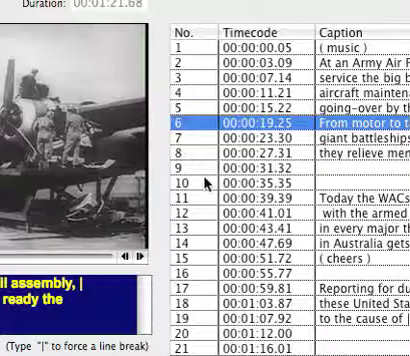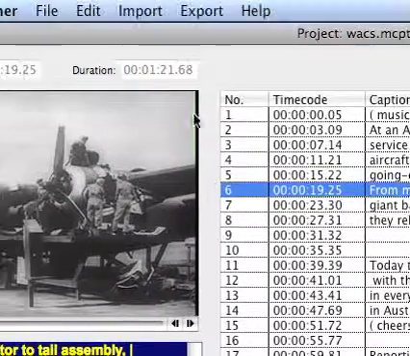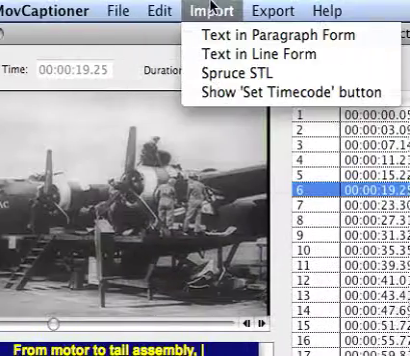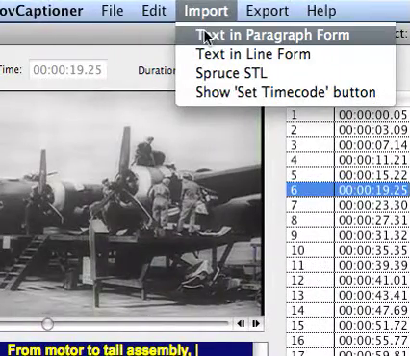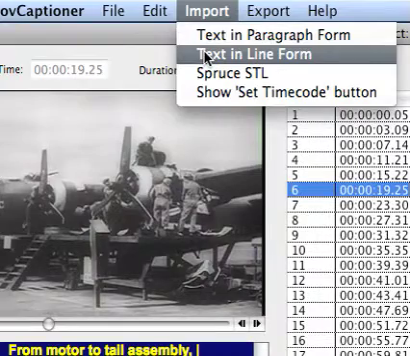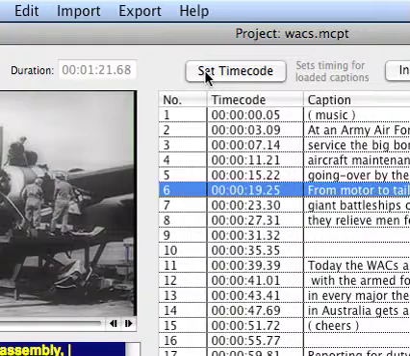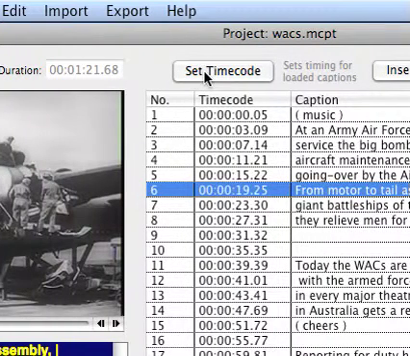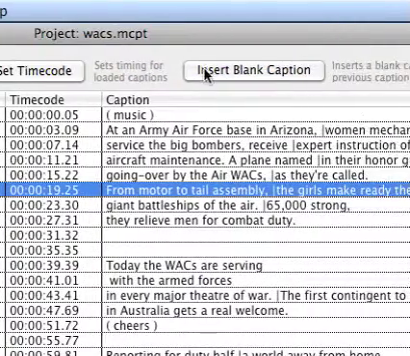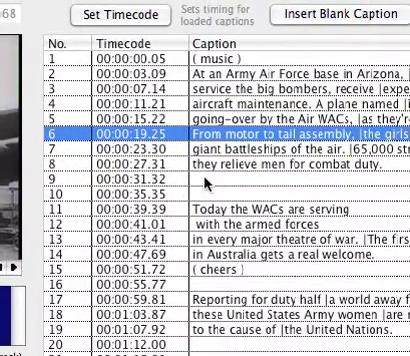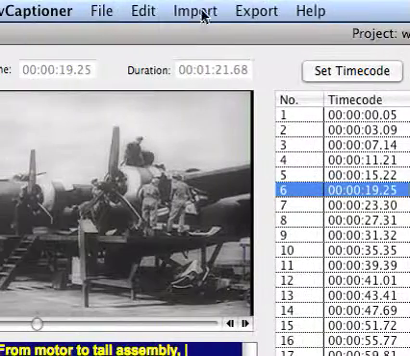Once you're all done setting captions and you're happy with the preview, you have a lot of different options for exporting. You can also import text in paragraph and line form, and then you'll get this button, set time code. Once you import everything, you just click the set time code every time the new caption is spoken in the movie, and it'll automatically time everything for you. Or you can insert a blank caption. Same idea as what we see down here to make a caption expire.